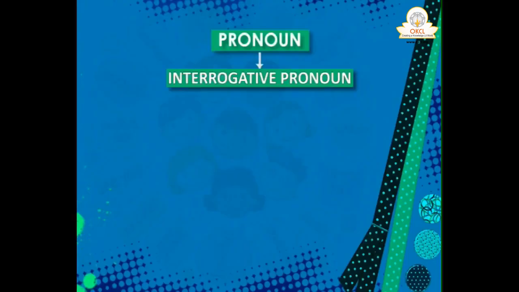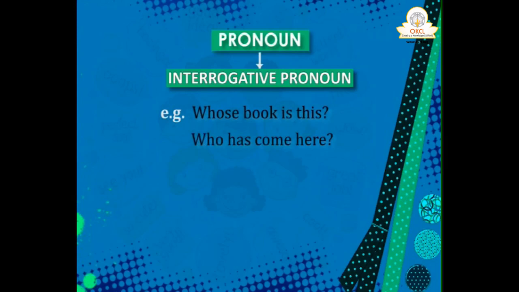And the same who, when it starts a sentence, is an interrogative pronoun. Like, whose book is this? Who has come here? See, these are all interrogative pronouns, because here who is the subject of the sentence. This is all about pronouns.